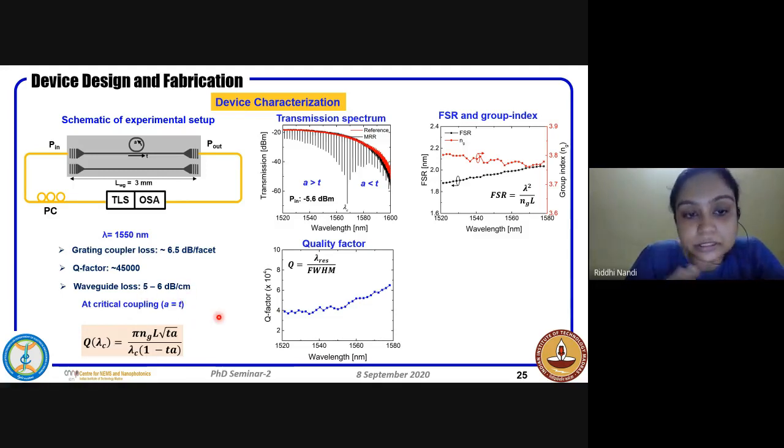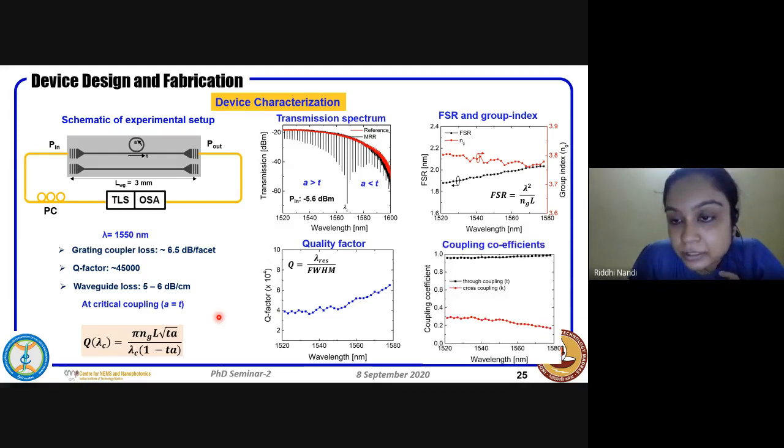For all the devices that we have fabricated, it was lying in between 4 to 5 dB per centimeter. The other thing which we extracted was the coupling coefficient so that we could know what is the value of P and K that is coming from the device.